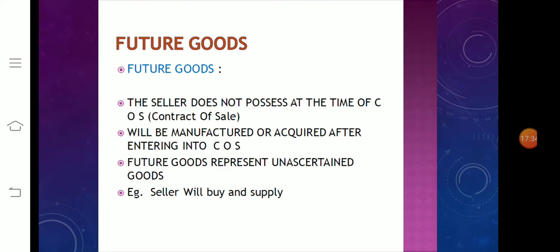Similarly, where a bus company agrees to buy spare parts from a particular supplier, it is an example of a future contract. So future goods represent unascertained goods. The seller does not possess them at the time of contract of sale, and they will be manufactured or acquired after entering into the contract of sale. For example, the seller will buy and supply.